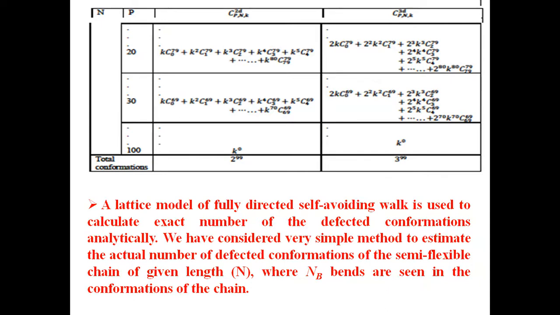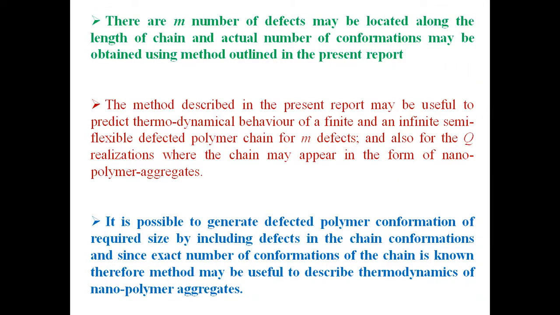So we have solved the lattice model exactly for a directed self-avoiding walk model on square as well as cubic lattices to get the exact number of polymer conformations. We can consider m number of defects in the chain and q different possible realizations of the defects, where we can change the positions of defects to get all possible conformations of the defected chain.